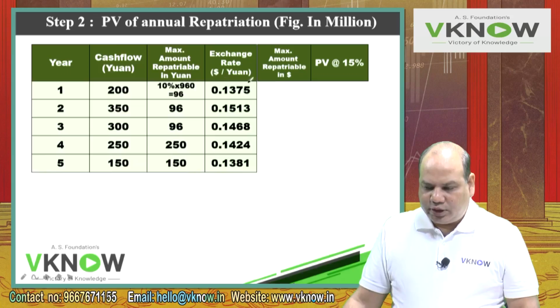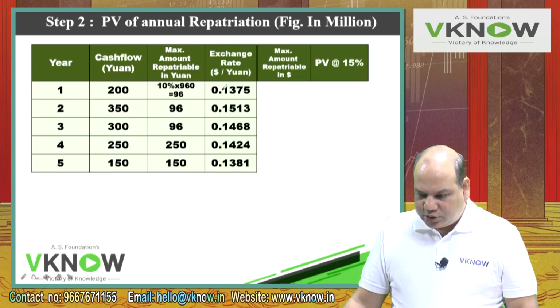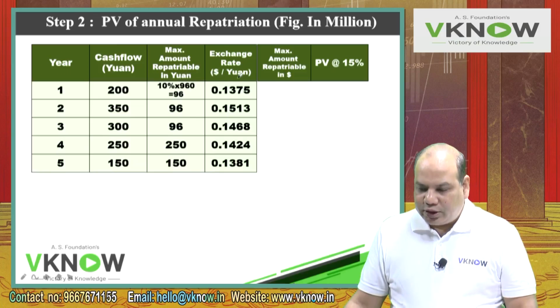Please write down the rates. Now my job is almost done. Your job starts. This is 96 yuan and this is dollar per yuan. Amount is in yuan, rate is also per yuan, so we'll multiply and we'll get the amount in dollar.